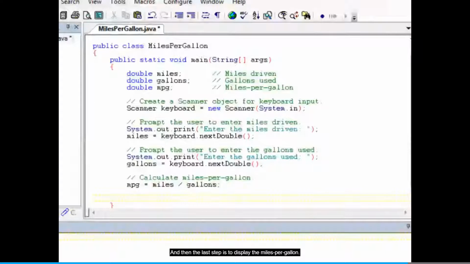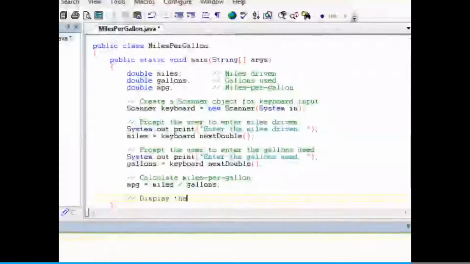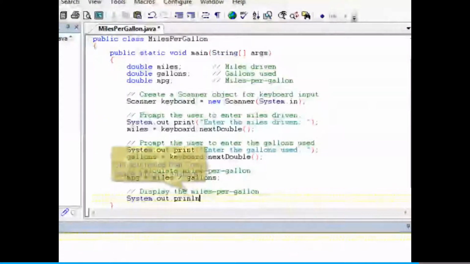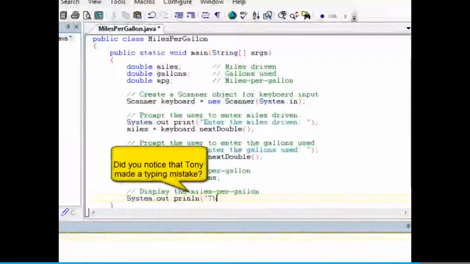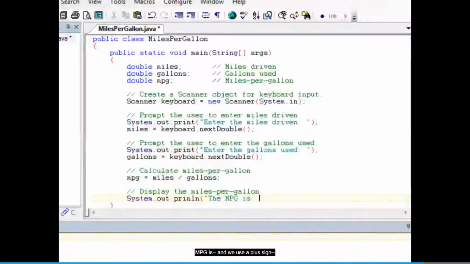Well, let's put a comment. This time I'll use System.out.println. The MPG is, then we use a plus sign, MPG.